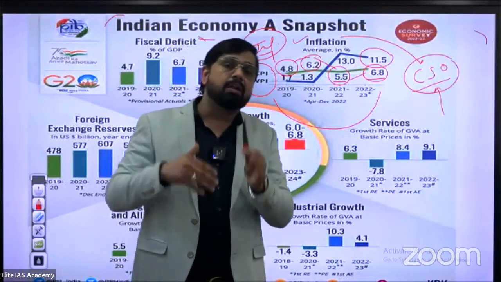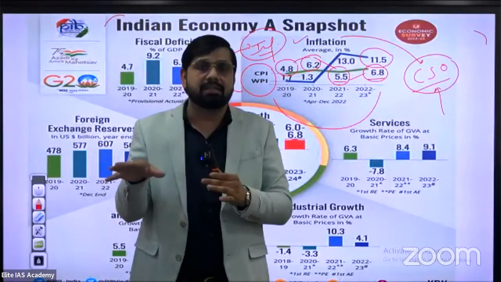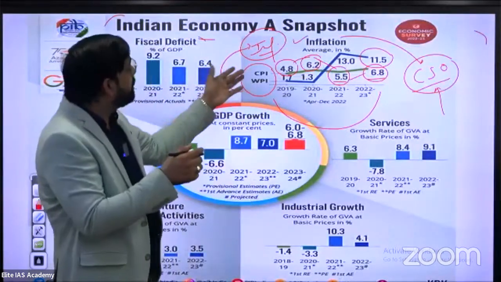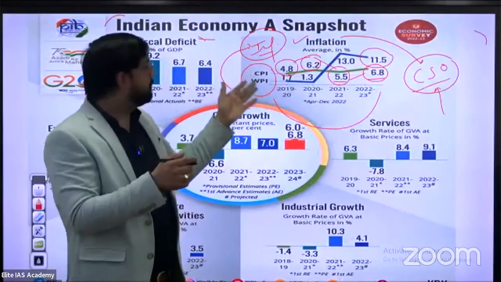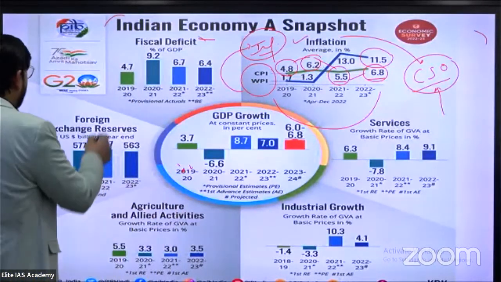Actually, what is the real meaning of inflation? The price of a single good increases? No, that is not inflation. There is a bucket of goods: in CPI, 908 goods, in WPI, 676 goods. Okay. Let's see our next topic, foreign exchange reserve.